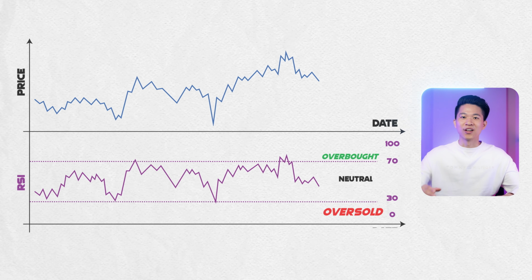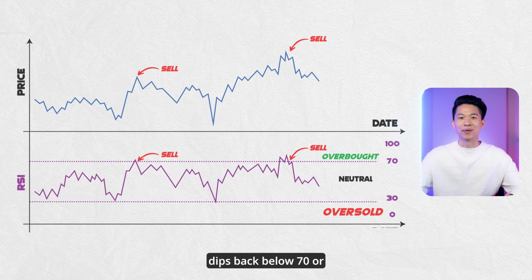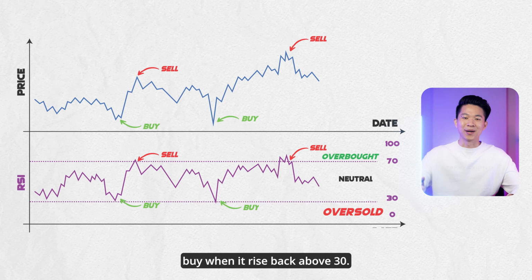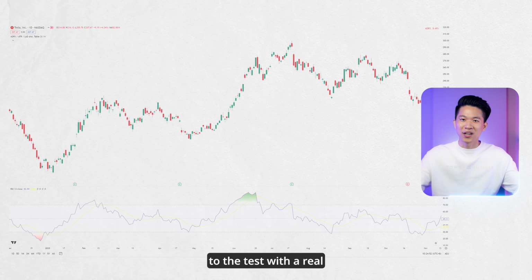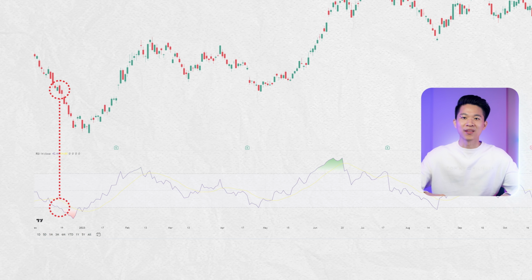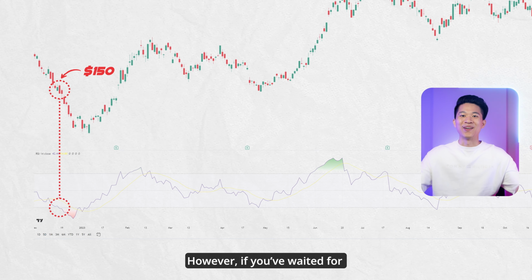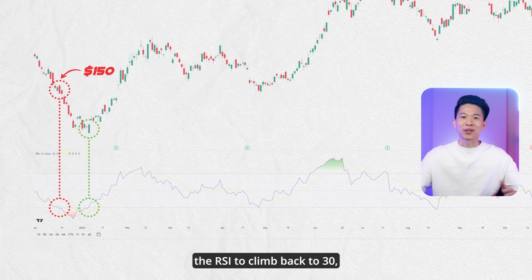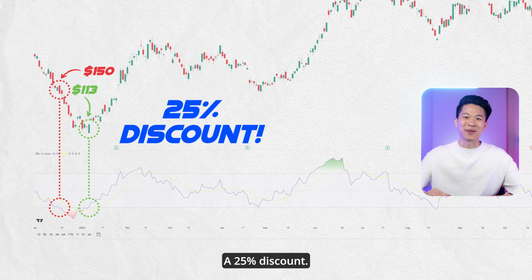Similar to the first framework, confirmation is still key with RSI. Only sell the stock when RSI dips back below 70, or buy when it rises back above 30. Alright, let's put our RSI framework to the test with a real-world example using Tesla. Notice this point where RSI dipped below 30. Buying at this point will come with a price tag of $150. However, if you waited for RSI to climb back to 30, that's a $113 entry point, a 25% discount.